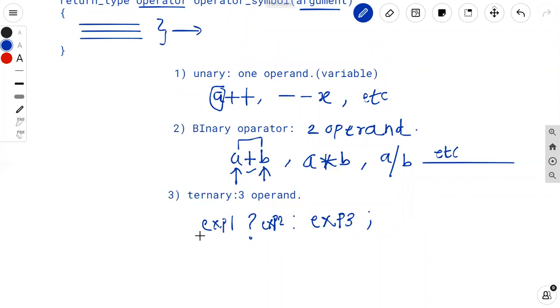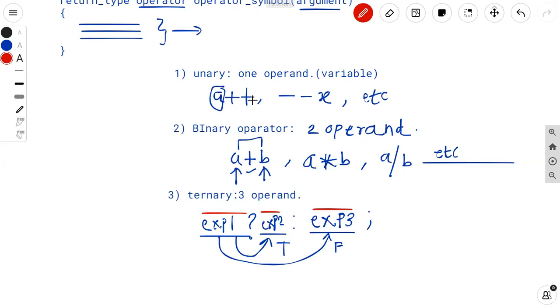Right? So in the case of the ternary operator, it will check firstly the expression 1. If our expression 1 is true, then it will execute the expression 2. But if our expression 1 is false, then it will execute the expression 3. So in this case, I can use three operands: expression 1, expression 2, and expression 3. So these are the three operands. So this operator is said to be a ternary operator in C++, right? So these are the categorization of an operator: unary, binary, and ternary.